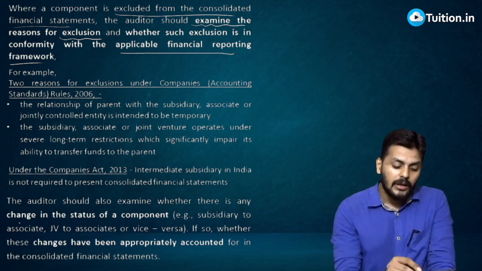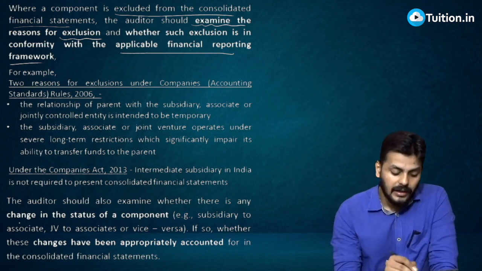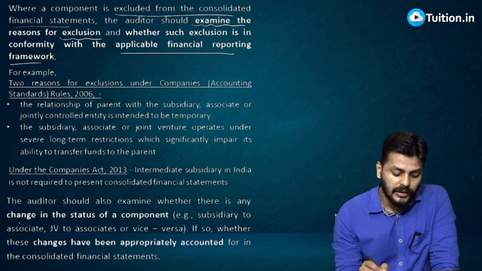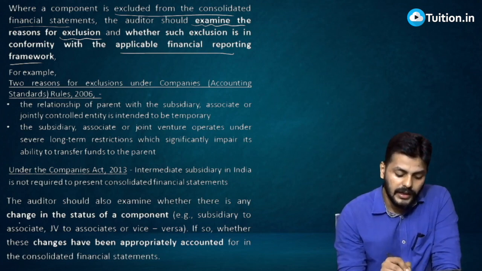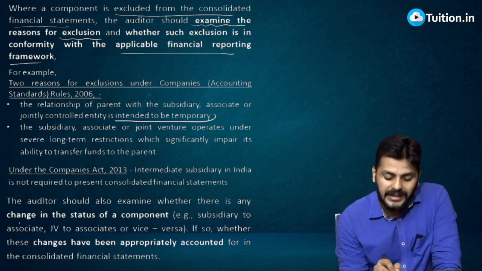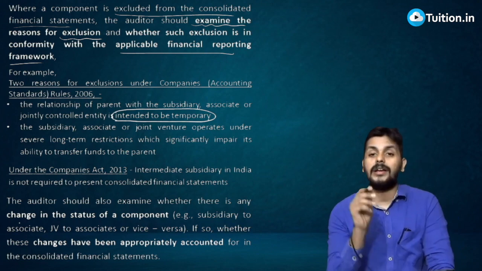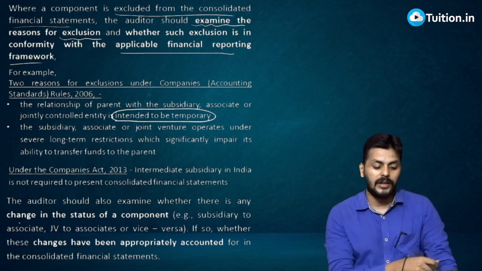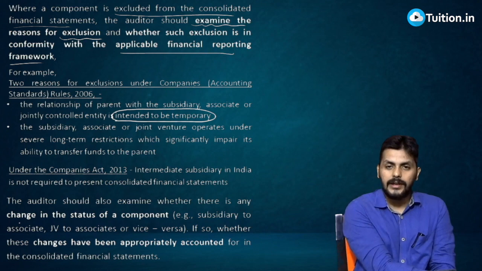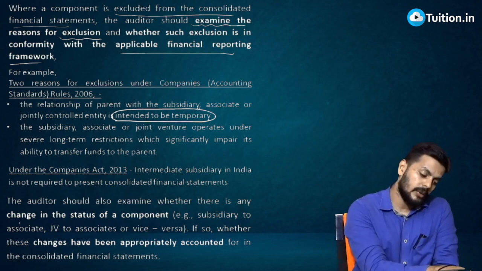For example, two reasons for exclusion under the Companies Act are: the relationship of the parent with the subsidiary or associate or jointly controlled entity is intended to be temporary. Underline the words intended to be temporary. Where it is intended to be temporary, it is a matter of fact that it's going to be closed very soon, so it's not a big problem.